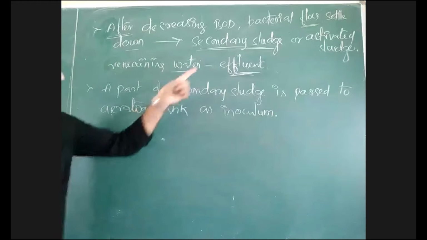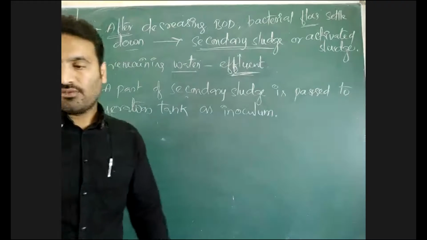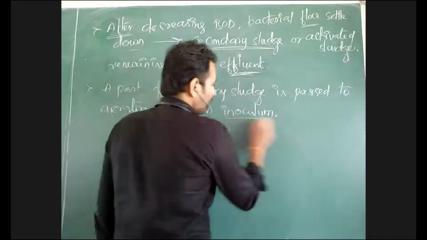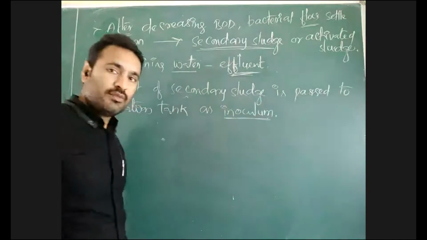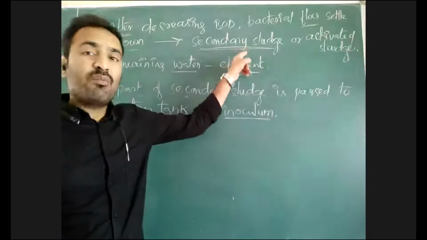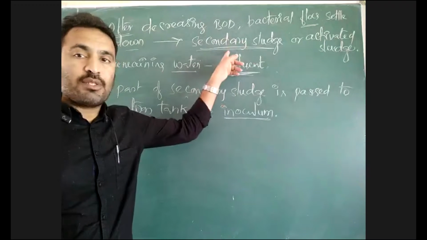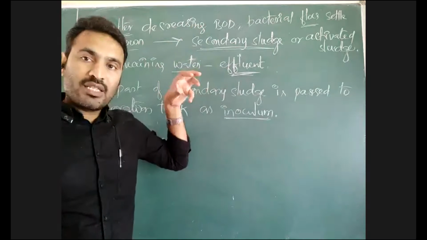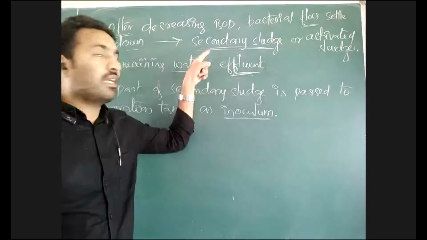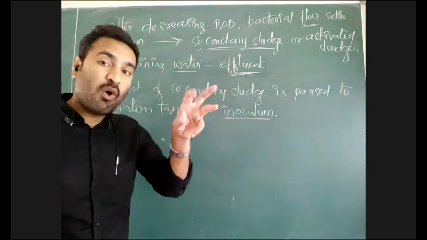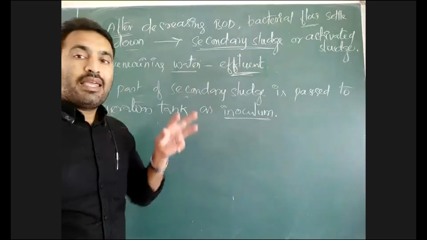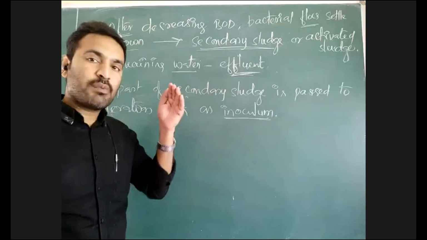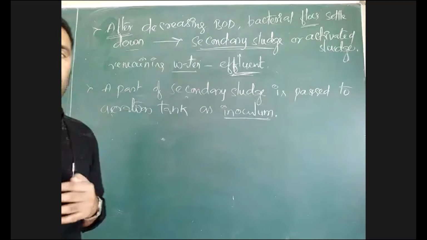That activated sludge I told you, secondary sludge, some part is taken from it. Activated sludge means where more aerobic bacteria are present, in the form of flocks, which we call secondary sludge. From that, a part is taken, which means pure bacteria responsible for the decrease of the organic matter.